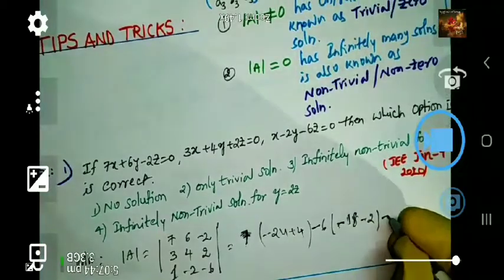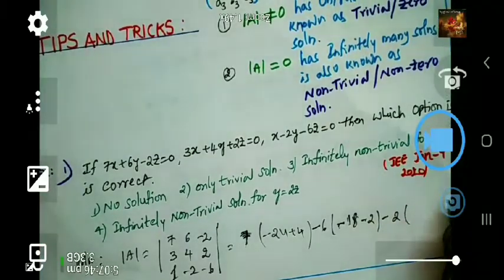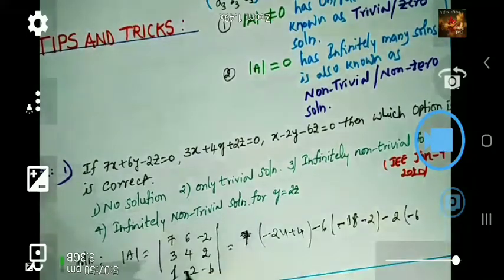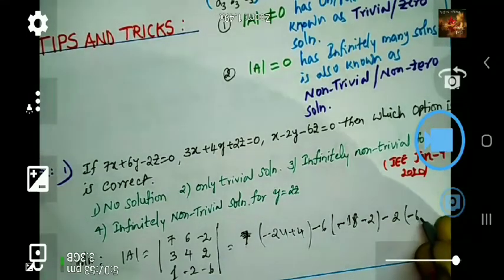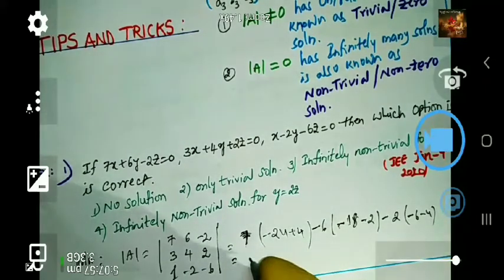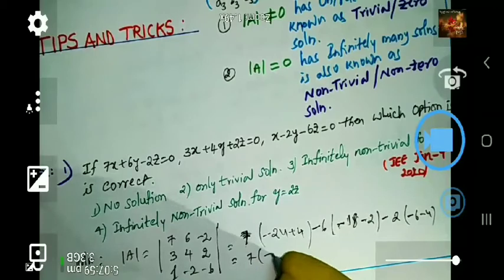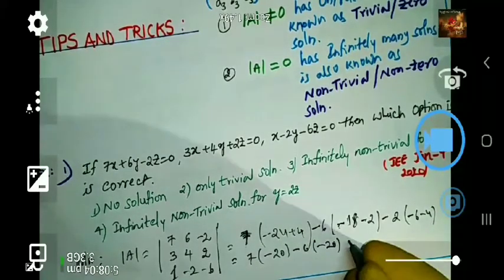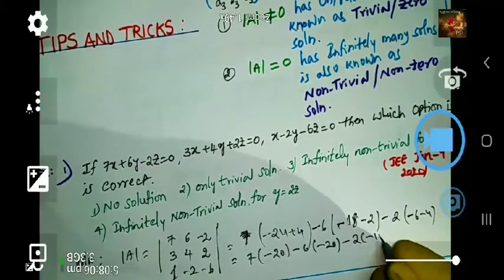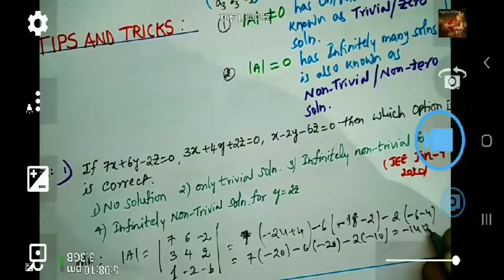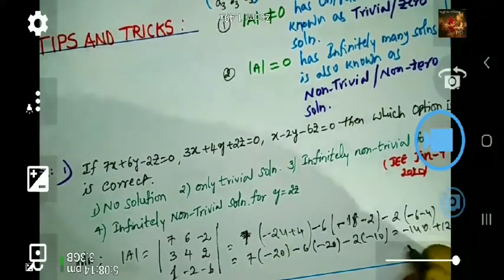Next, minus 2 times (3 into -2 is -6, 4 into 1 is 4, so -6 - 4). We get 7 into -20, minus 6 into -20, minus 2 into -10. This is -140 + 120 + 20. It is clearly 0. So determinant of A is 0.